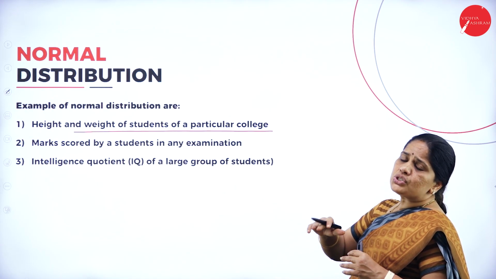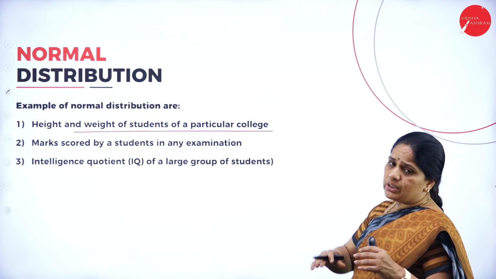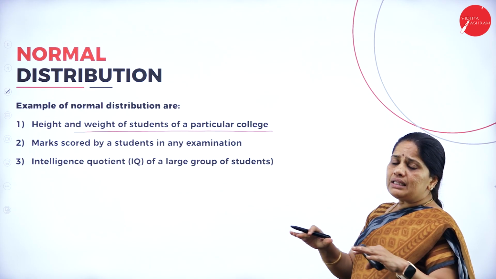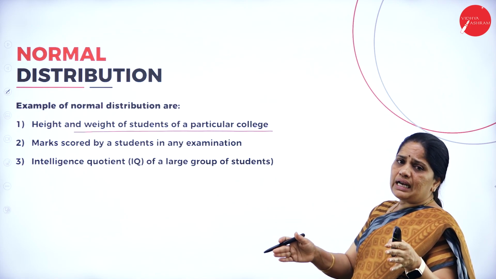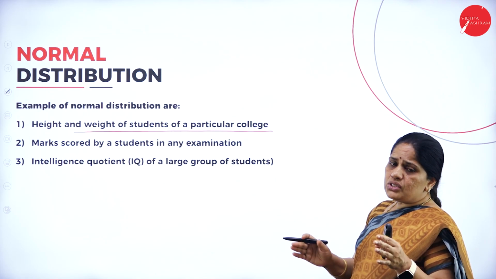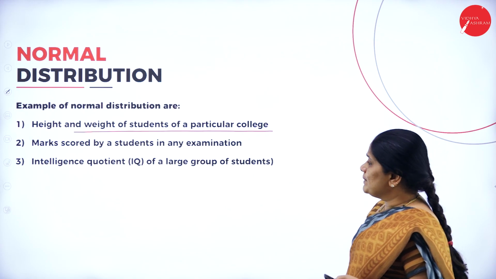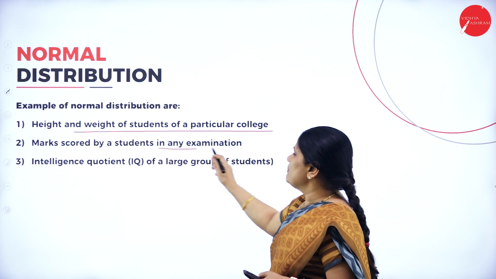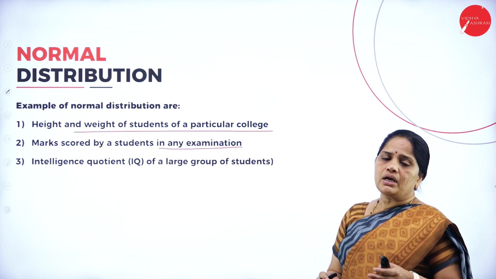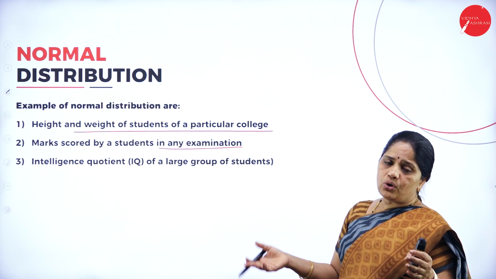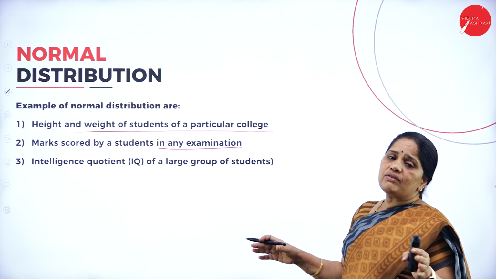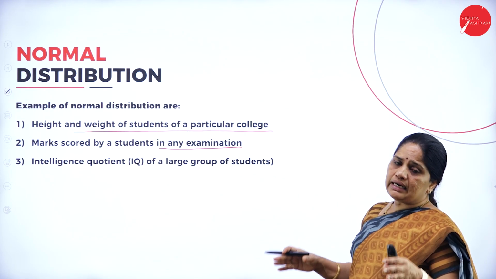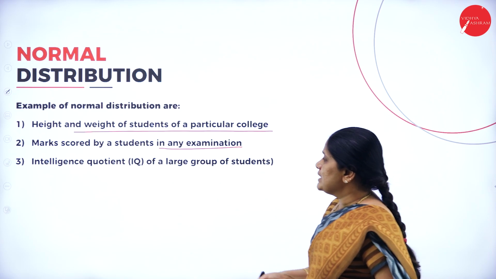So, there may be one student who is very tall and one student who is very short, and the height and weight of all the other students will come in between the tallest and the shortest student. That is what we call the normal distribution. The same applies to marks scored by students in an examination. The highest scorer may score 100 and the least scorer may score 0, and all others will fall in between 0 and 100. That we call the normal distribution.